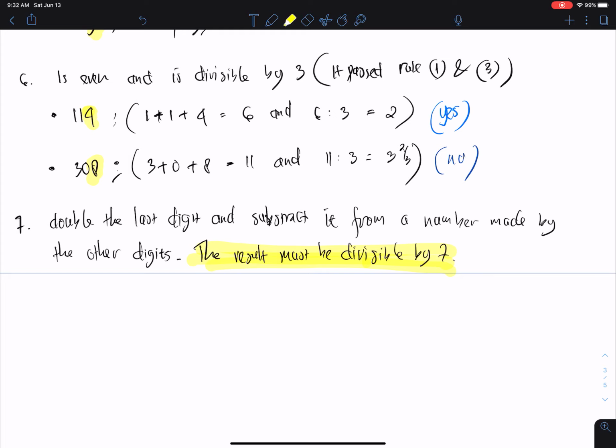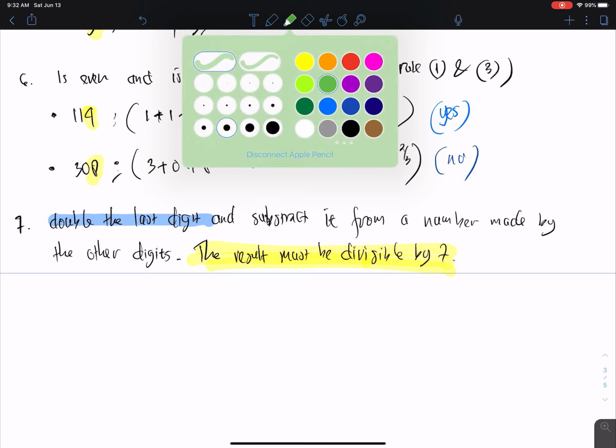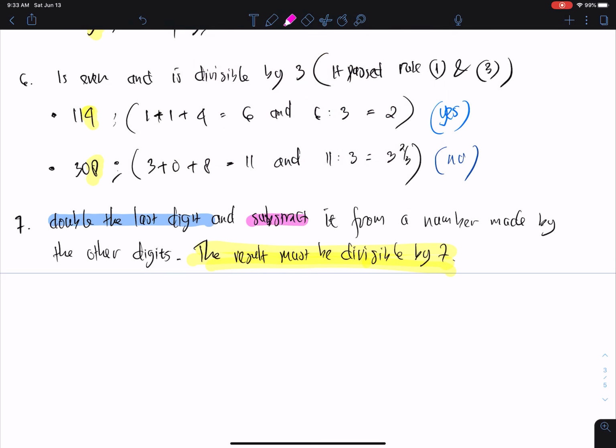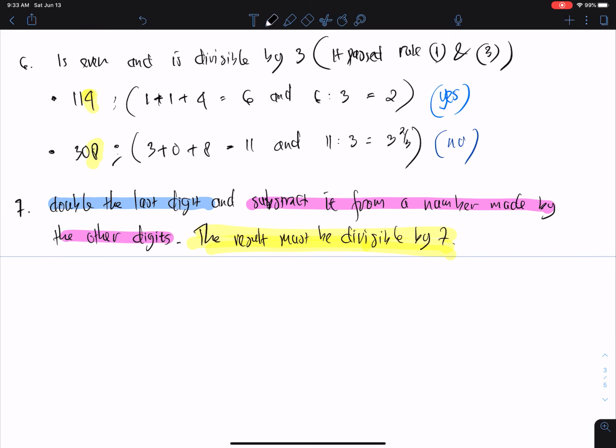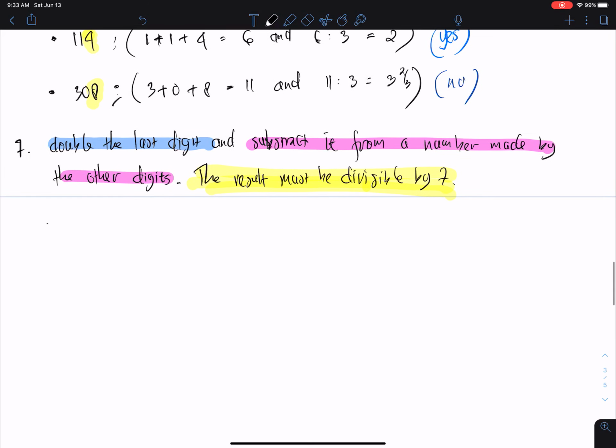So what we can do, we can try to double the last digit, and then subtract from a number made by the other digits. So we can check this. Examples, let's check whether 672 is divisible by 7 or not.